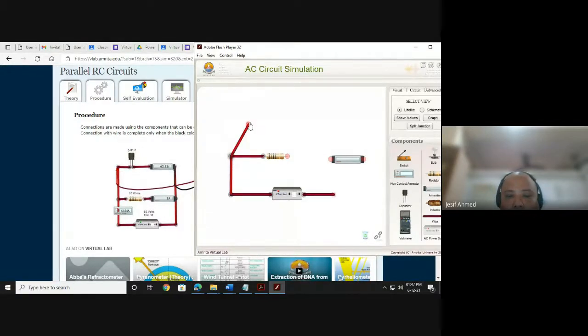But let me quickly make the circuit. I need a capacitor also. Bring it here. And you cannot drag the component's end. Okay, it will rotate only. You have to drag one end of the wire. Now it is black, it is connected.